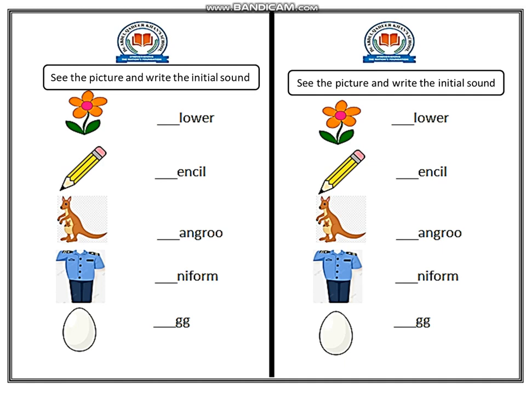Now revise it again. For flower, you have to just write f. For pencil, you have to just write p. For kangaroo, k. You have to just write u for uniform. And in the last, egg, you have to just write the sound e.